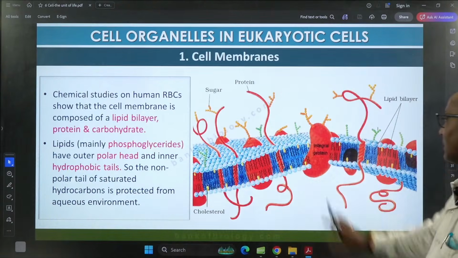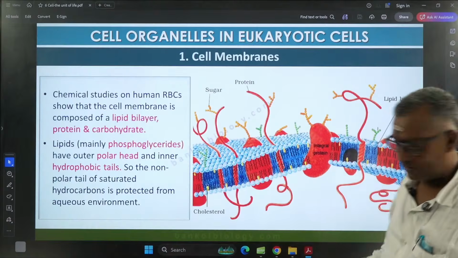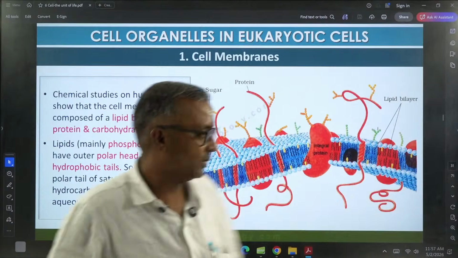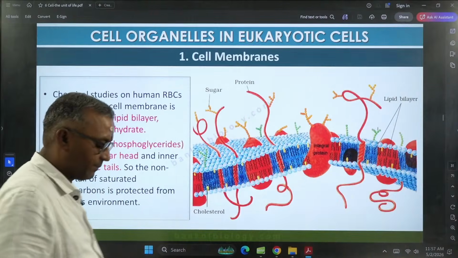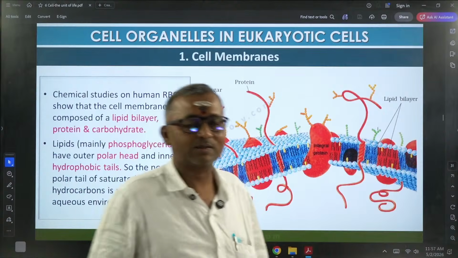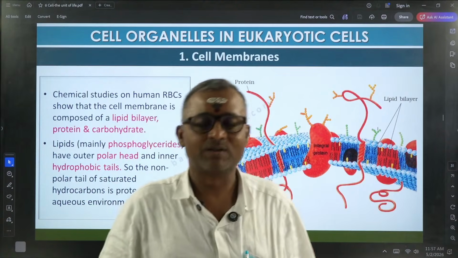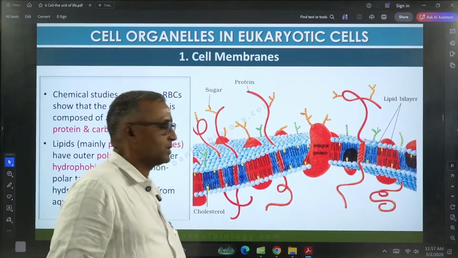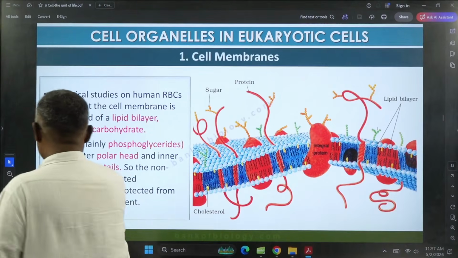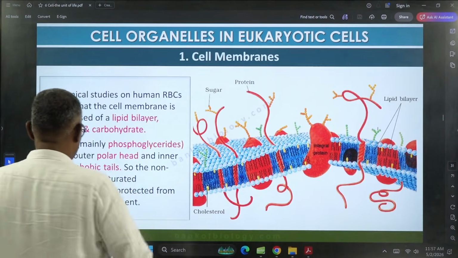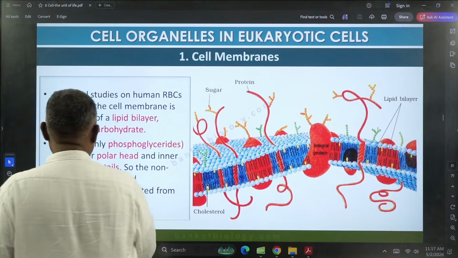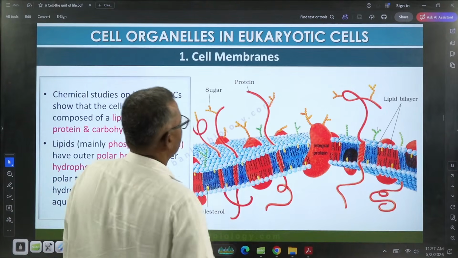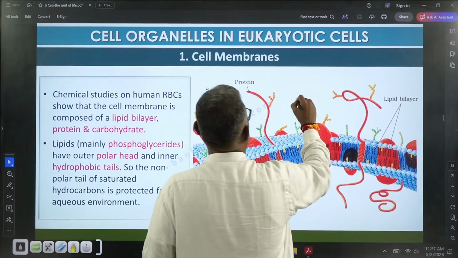This is the structure of the plasma membrane. I told you in the last class that bacterial cells as well as eukaryotic cells contain a plasma membrane, which is structurally similar. The same kind of structure you can find. In the plasma membrane, this is the lipid part.